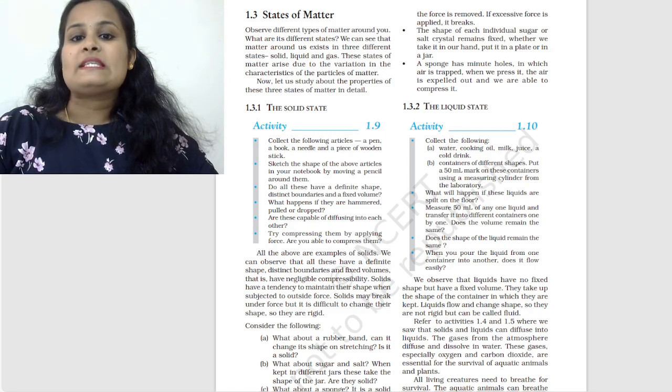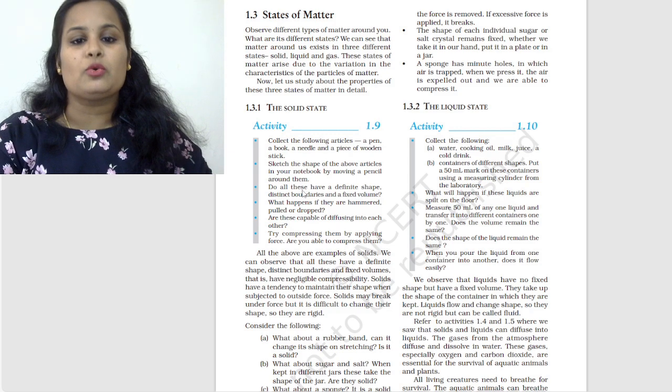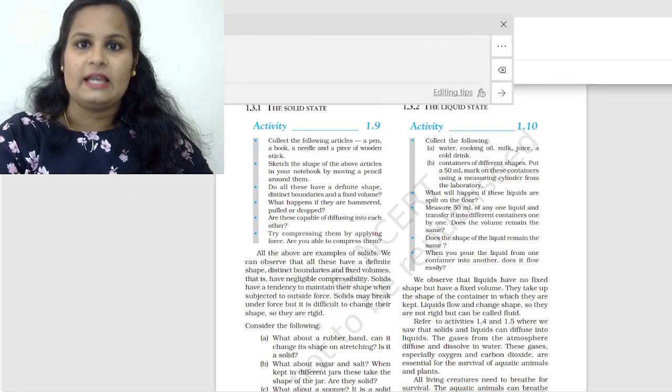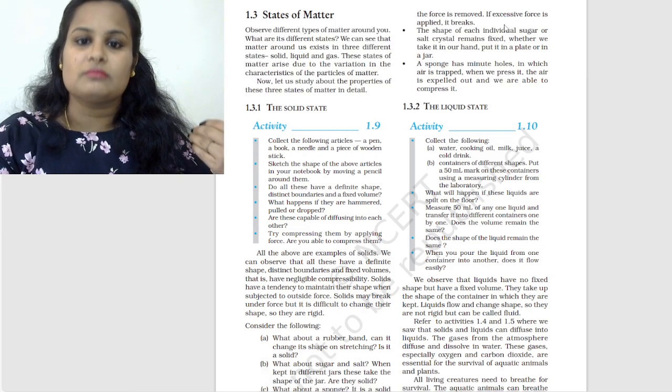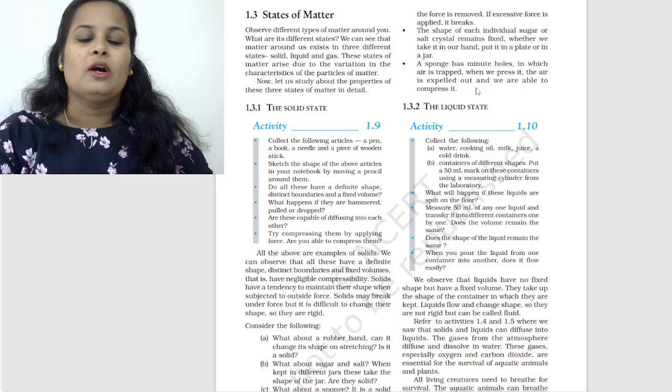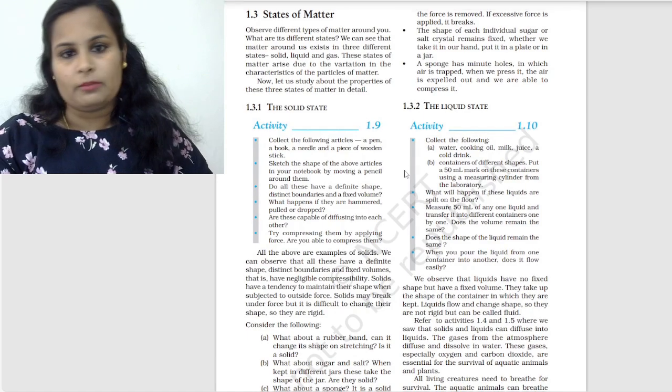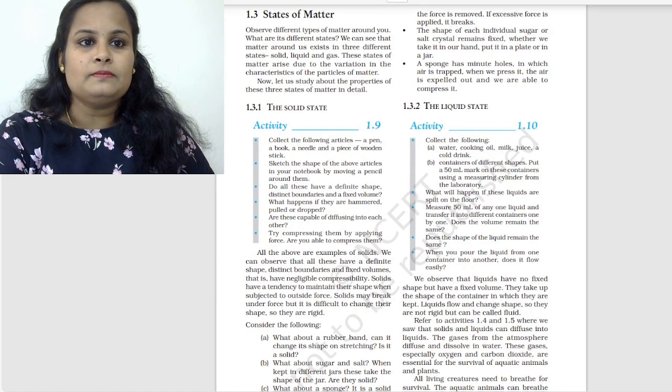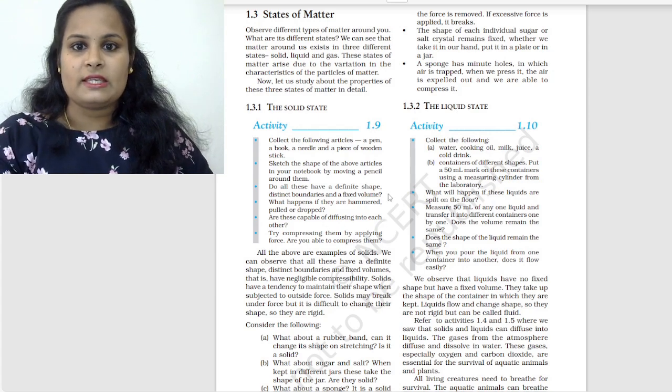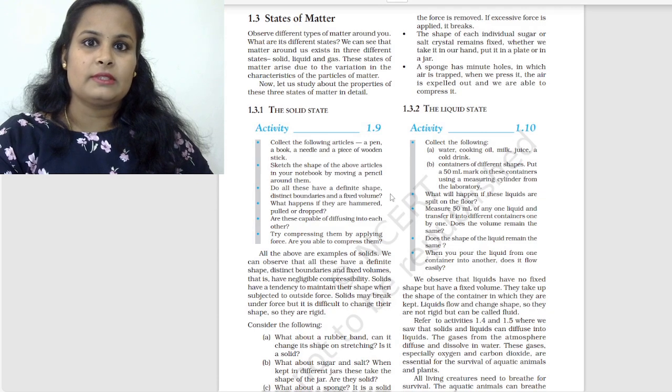Do all these have a definite shape, distinct boundaries, and a fixed volume? Definitely we can say that yes, it has its own shape or boundary, and its own volume, right? So we can say yes, it is having.